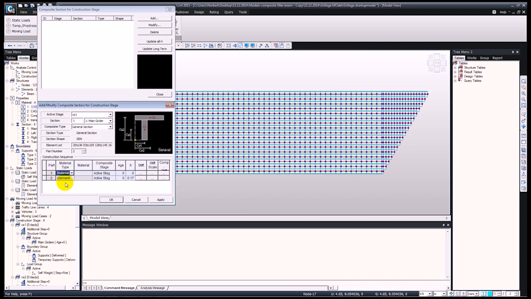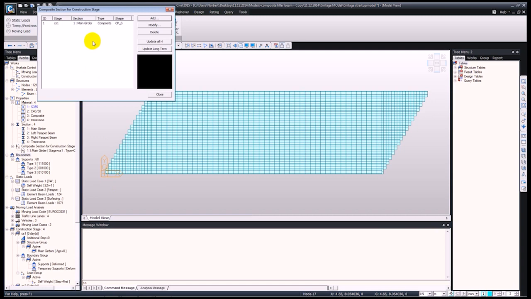The material type will be steel first. This will be activated in stage 1. And for the second part we'll have material with the concrete, and this will be added in the second stage. By pressing OK you can see that this has been added in.